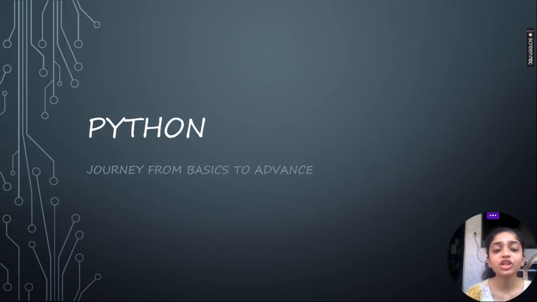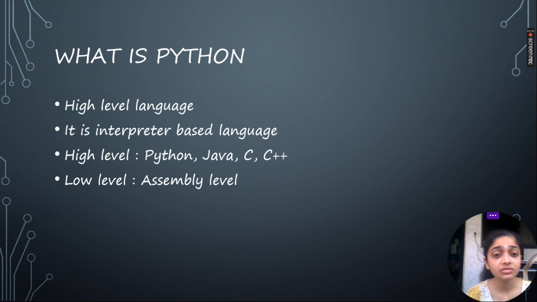Class. Today we are going to learn about Python, your journey from basics to advanced. So, what is Python? Python is a programming language. There are two types of programming languages. One is high-level programming language, another is low-level programming language. Languages which are easy for us to understand and write are called high-level programming languages. And languages which are easy for machines to understand are called low-level programming languages.